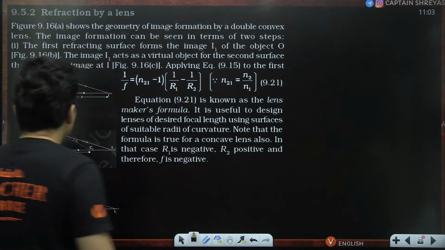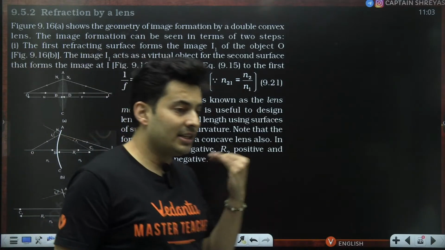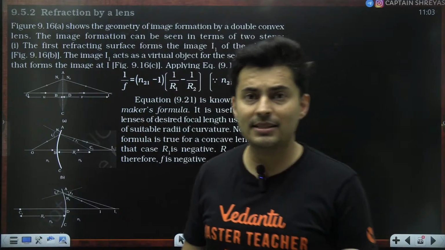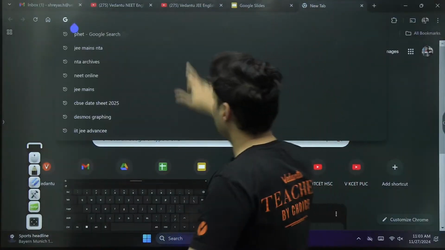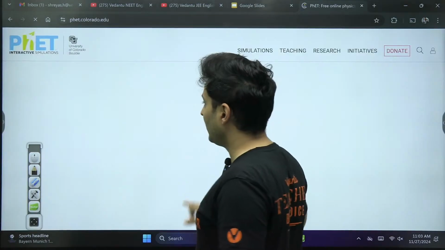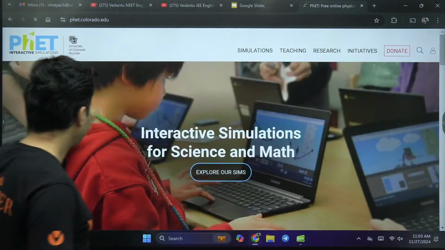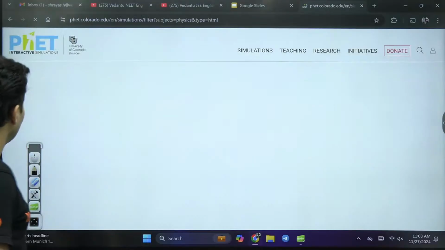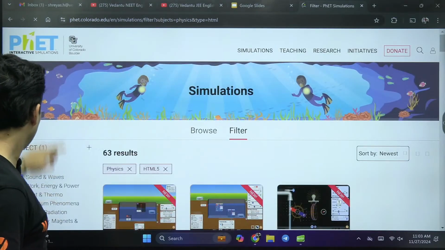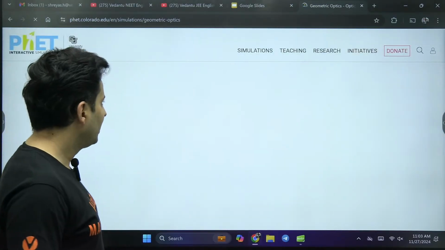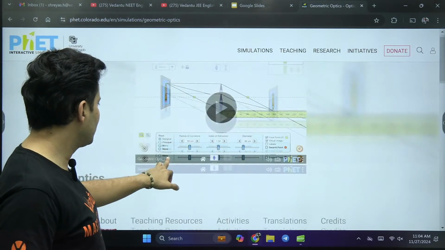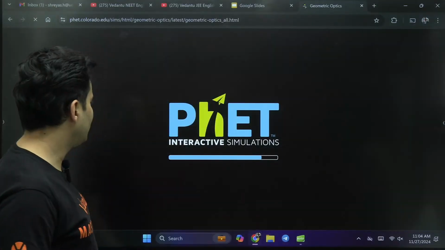So, in this particular part, refraction by a lens is something where you have two refracting surfaces. Let's just go to the physics simulations and see over here. So this is just a lens.